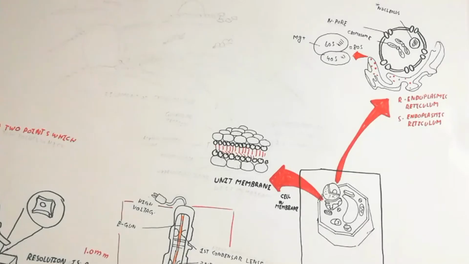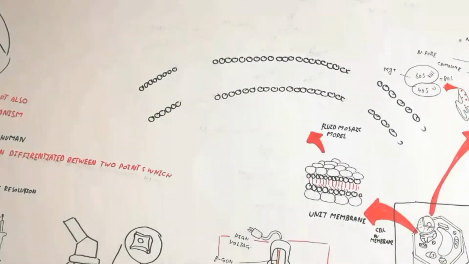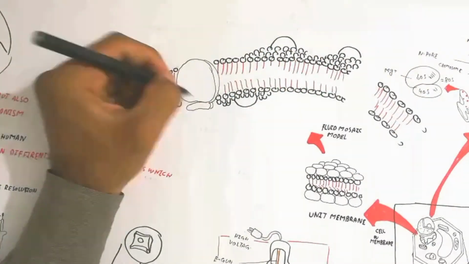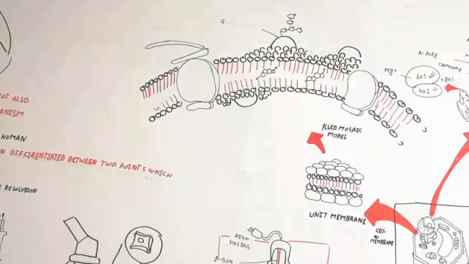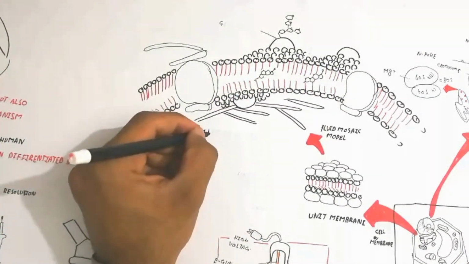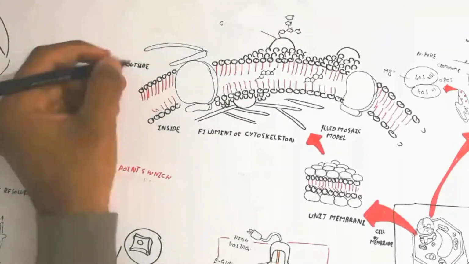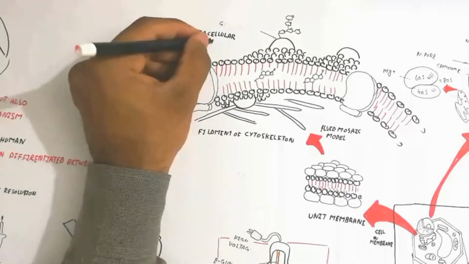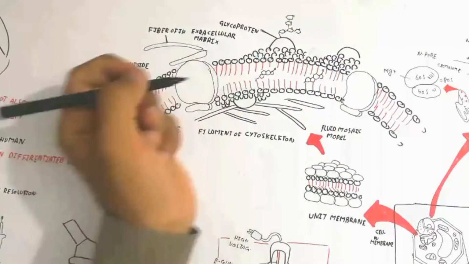So here is the unit membrane, a sandwich-like structure, where the upper part is globular protein and between them a phospholipid layer is present, as recently discovered. Next is further classification, analyzing the whole fluid mosaic model. And here is a fibrous extracellular side, inner side and outer side, and here are the filaments of the cytoskeleton that are shown in the figure. Inside and outside is the fiber of the extracellular matrix, and here is the glycoprotein which is composed of glucose.